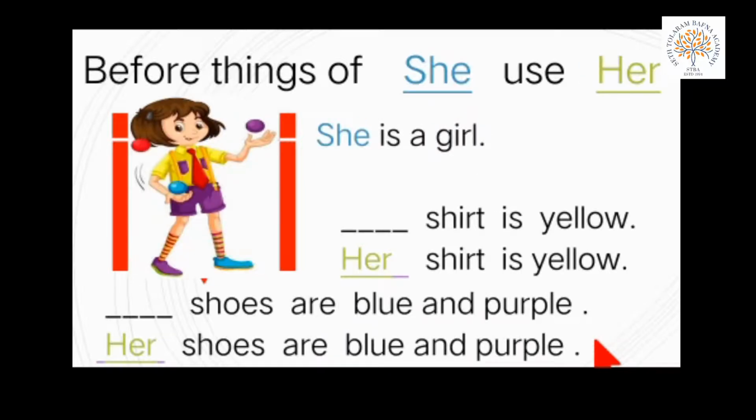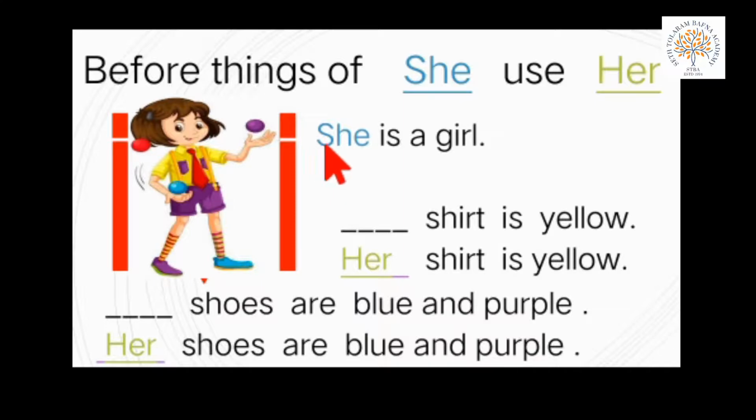Now we understand the she. Do you know the she? Yes, we have taught about it in our previous class. He for male person, she for female person. Okay? So when we refer to the female person, we use she. And when we are talking about the things of female person, we use her. For female person, she. For things of female person, her.